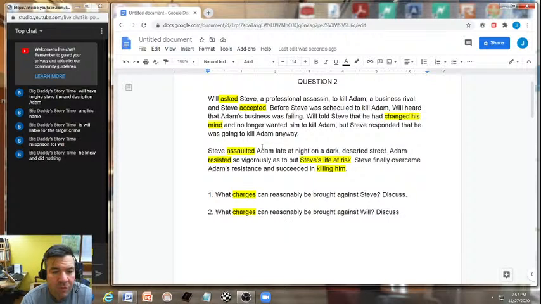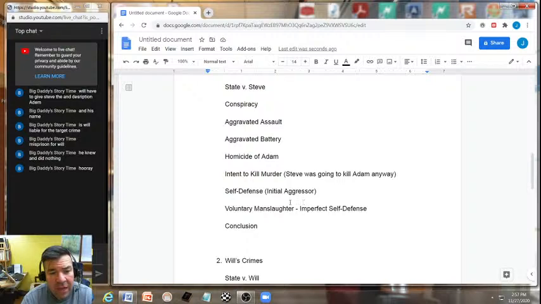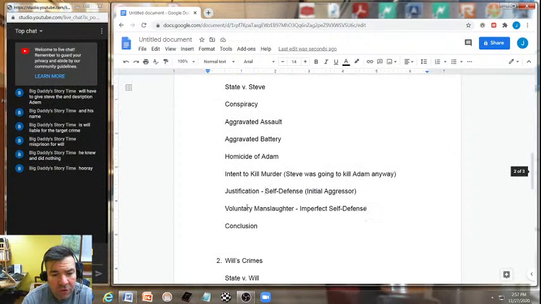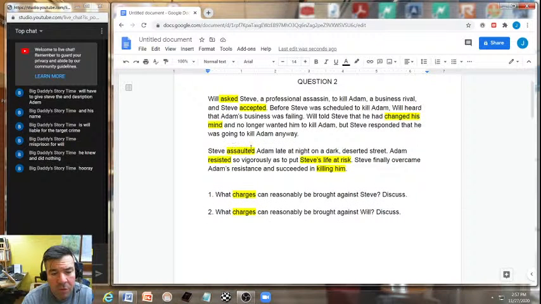And then Steve. So Steve assaulted Adam. We already talked about that, the aggravated assault aspect at night on a dark, deserted street. Oh yes, Adam resisted so vigorously as to put Steve's life at risk. Now, this Adam resistance is where we get this aspect of self-defense underneath the homicide of Adam, as the justification that Steve would try to bring. Remember, he's the initial aggressor, though. How do we know that? He was the one that assaulted Adam late at night on a dark, deserted street.